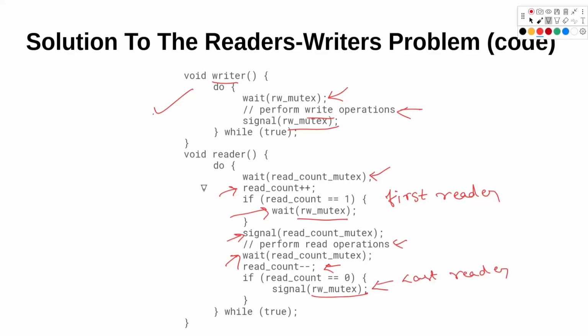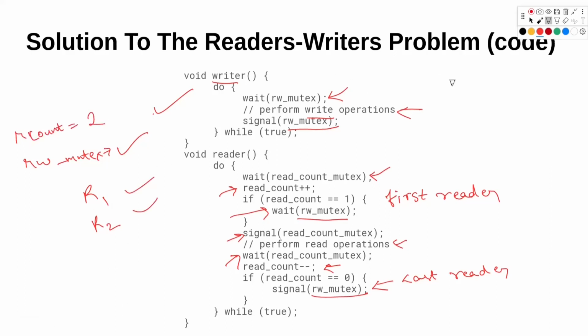Now let's try to understand how this whole system works. Let's say we have a reader R1 that comes in and is the first reader. So it will acquire lock over the RW mutex. So the lock here is acquired. Then, let's say one more process, R2, comes in, and let me write the count value. So read count will become 2 when there are 2 readers.